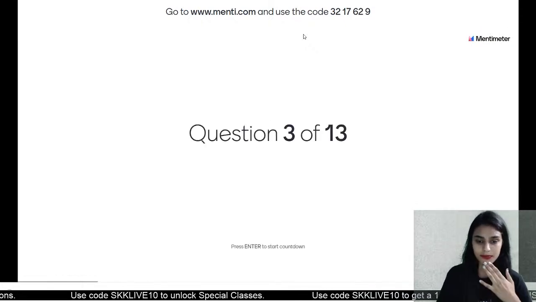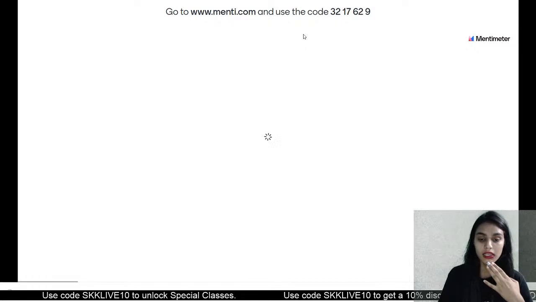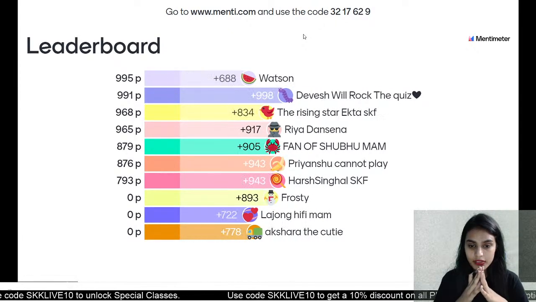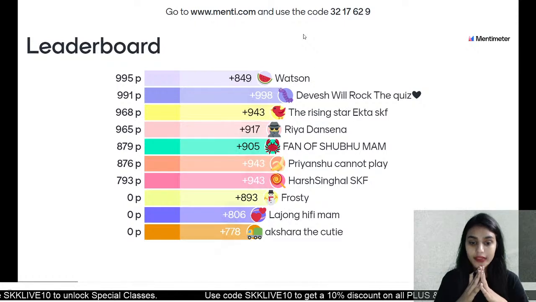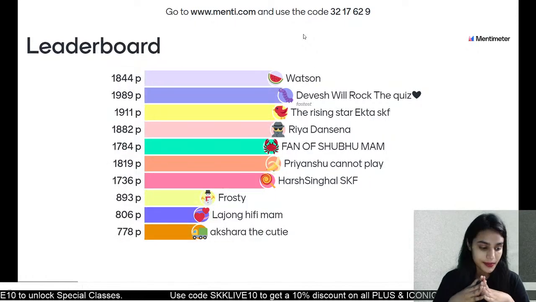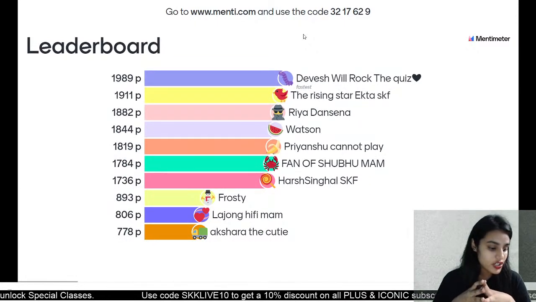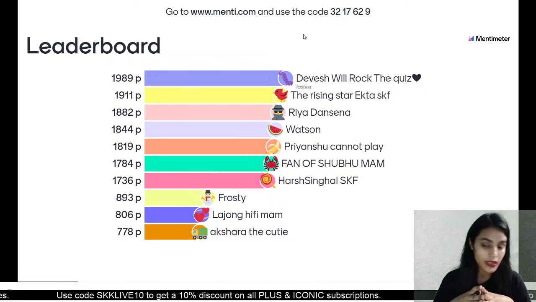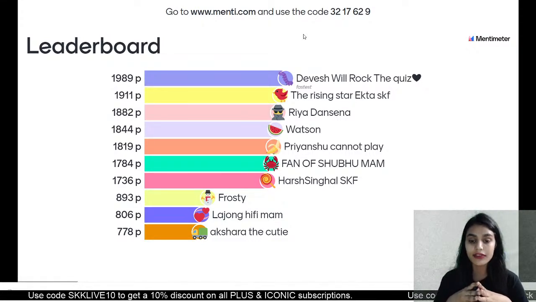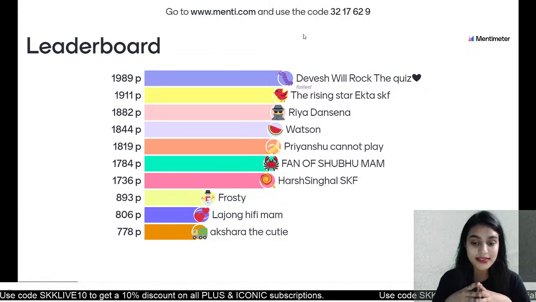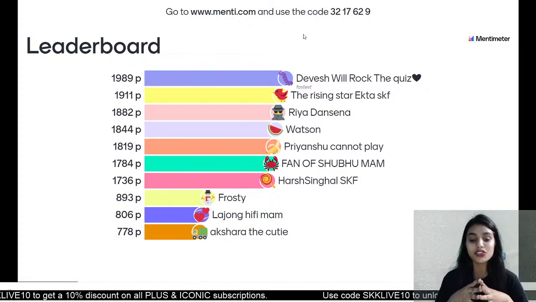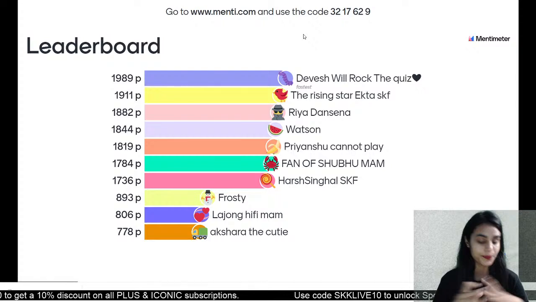One second. Okay. So on the leaderboard, we have got all the kids who have got the right answer. And Devesh, this time Devesh is the topper and the fastest. Then we have Rising Star Ekta, Riya, Watson, Priyanshu, fan of Shubhu ma'am, Harsh Singhal SK, Frosty, Lejong, Hi-Fi, and then we have Akshara.